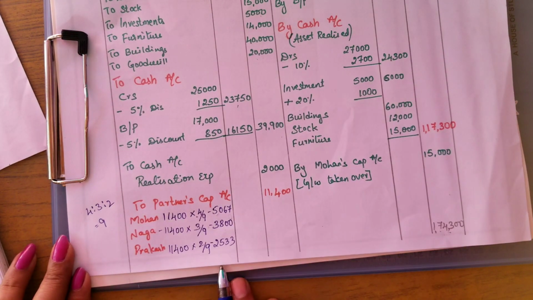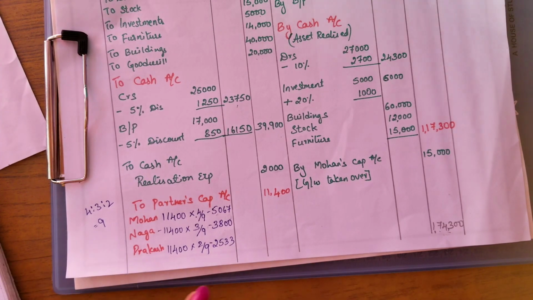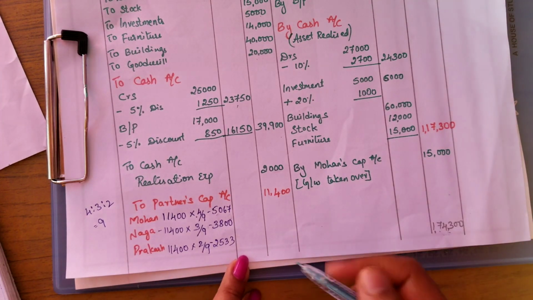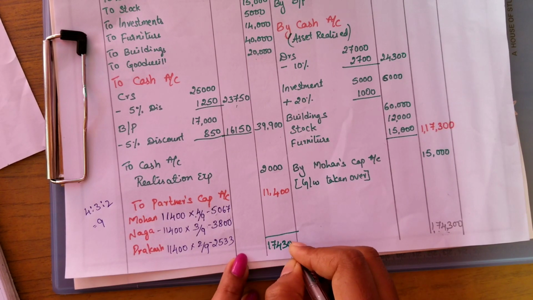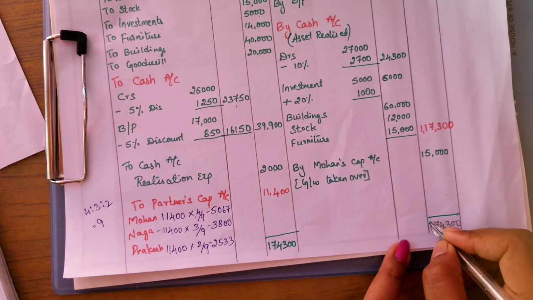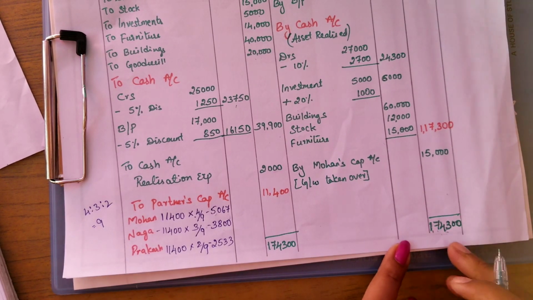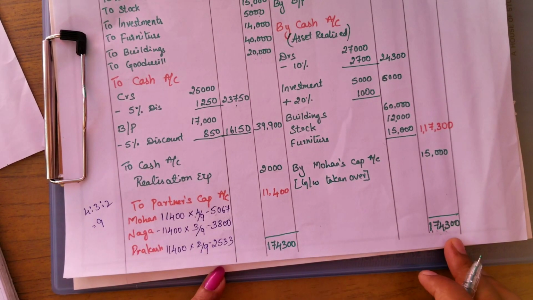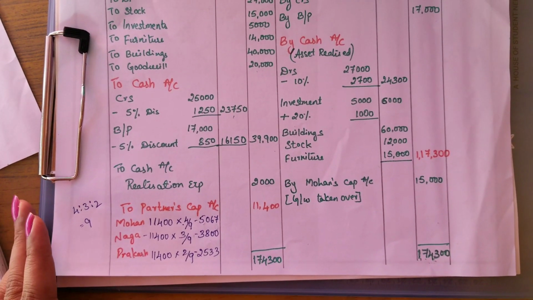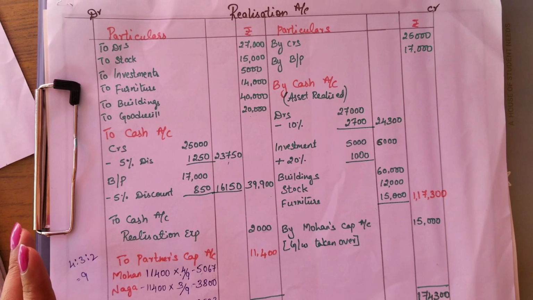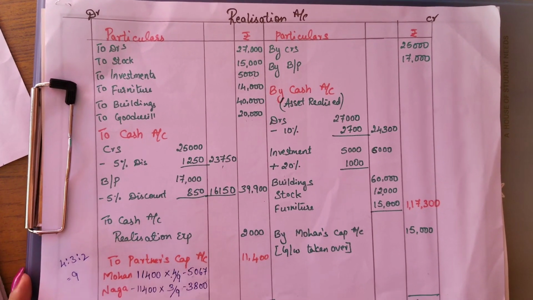This is the profit that we are going to share. We have to show it here itself, and we need to close the account also. 1,74,300. Since the credit side amount is more, we will be writing the same amount on both sides. Okay. So this is the realization account. I hope it is understood.